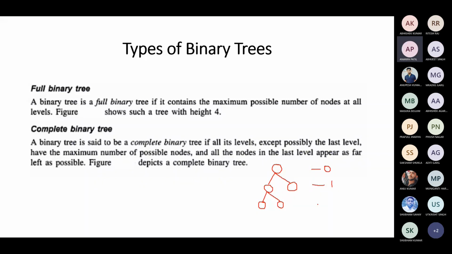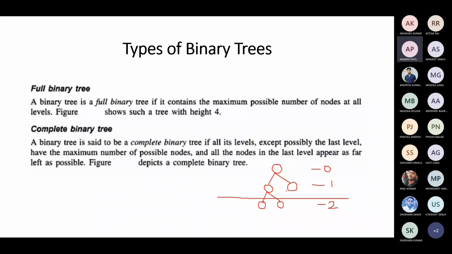This is the second level, and this is the last level. What does the definition say? Except possibly the last level. So leave the last level. In the remaining levels above, the nodes are maximum: level 0 and level 1 are filled with all possible nodes. Yes, sir, all the maximum nodes are filled, right?